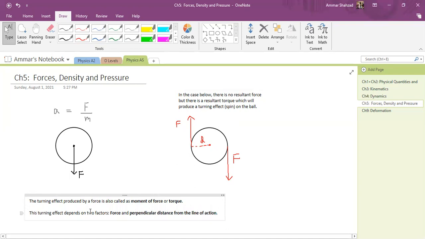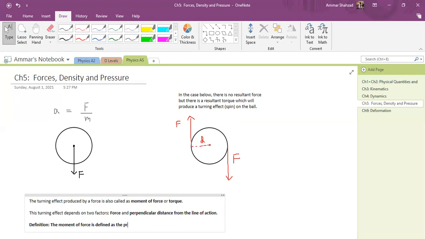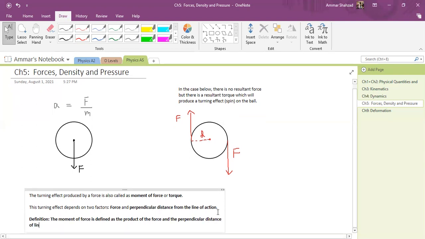So let's write a definition. If I'm writing a proper definition of moment of force, it will be: the moment of force is defined as the product of the force and the perpendicular distance of the line of action from the pivot.